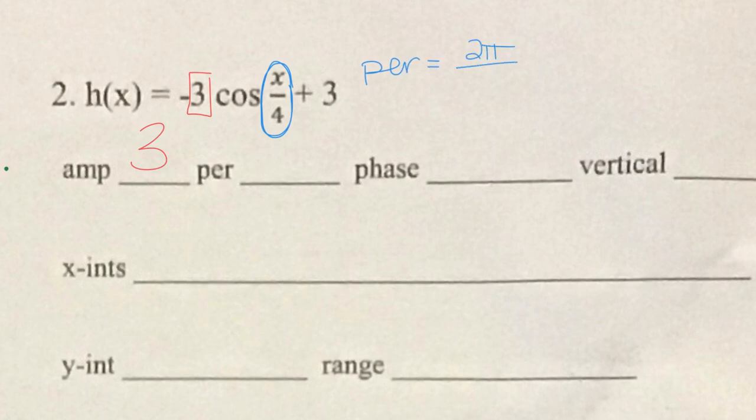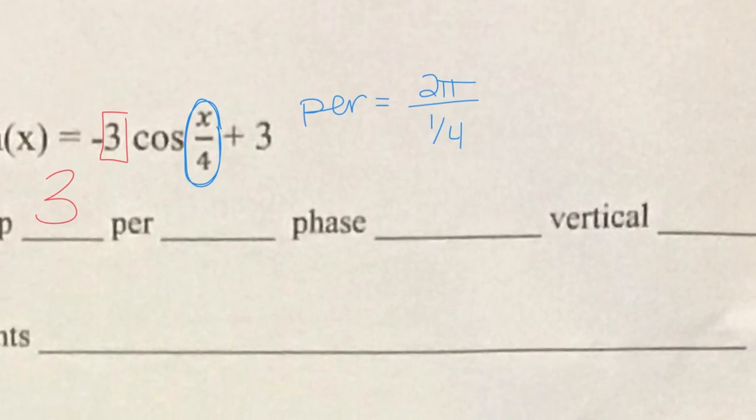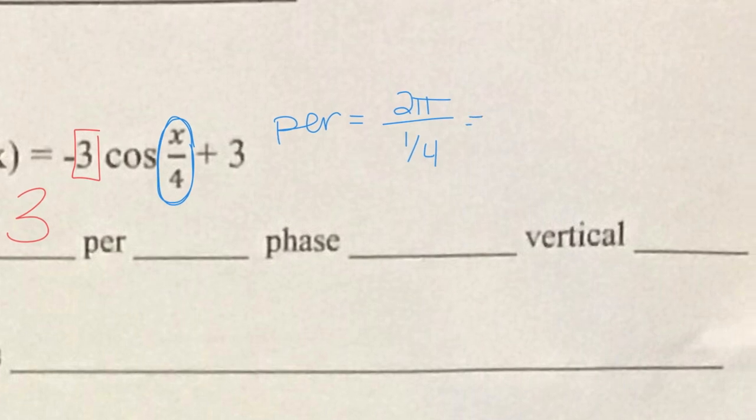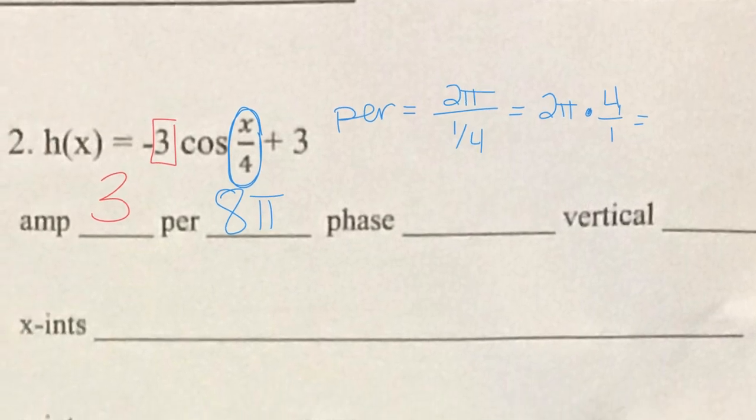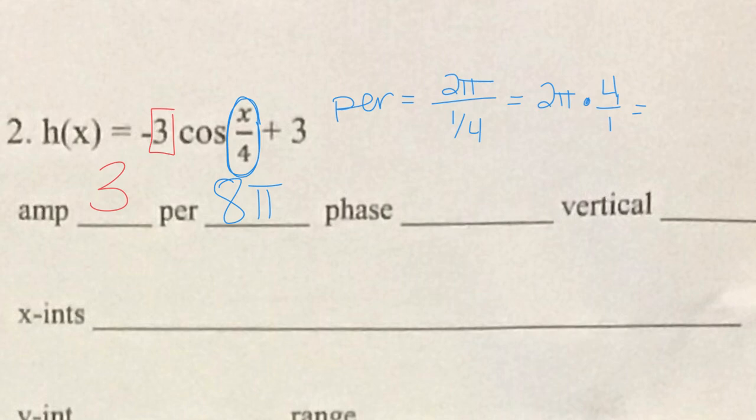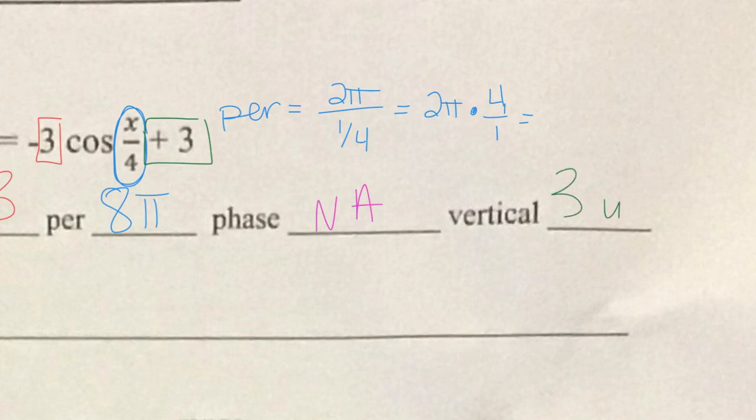So if x over 4, we take away the x, that means it's 1 over 4. So our period is 2 pi divided by 1/4. And when we multiply by the reciprocal, that's 2 pi times 4 over 1, which has a period of 8 pi. So this graph has a period of 8 pi. Right? No parentheses, so no phase shifting there, and a vertical shift of 3 units up.